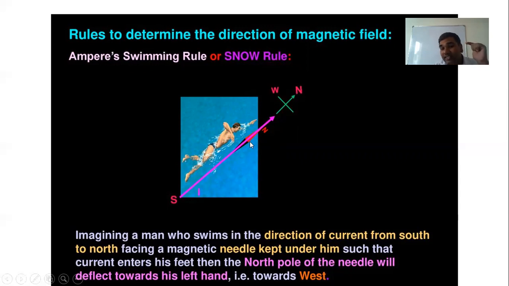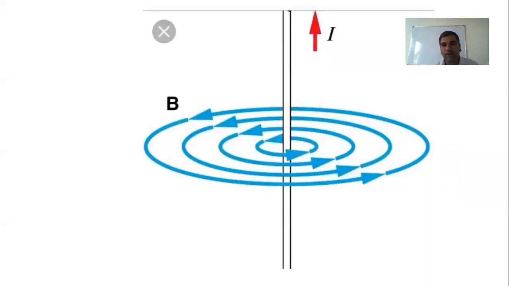So the current is traveling from south to north, and the north pole of the magnet is deflected to the west. That is what SNOW stands for: current is from south to north, and the magnetic needle's north pole deflects to the west. So this is called the SNOW rule. Ultimately, what we have to understand here is that when there is a current, there is magnetism.